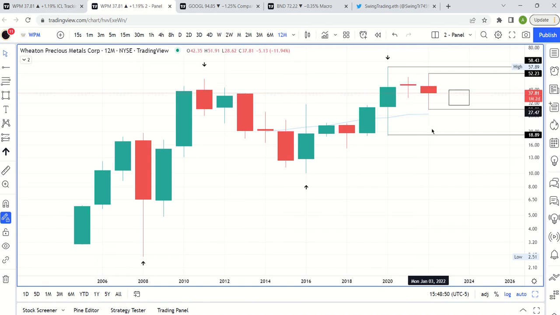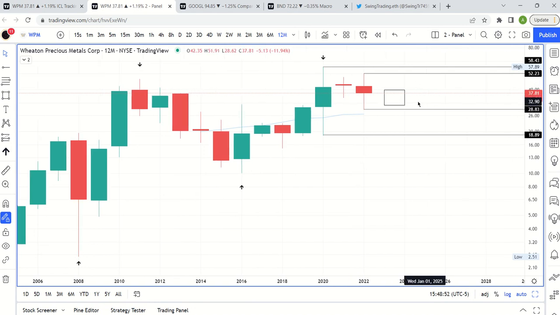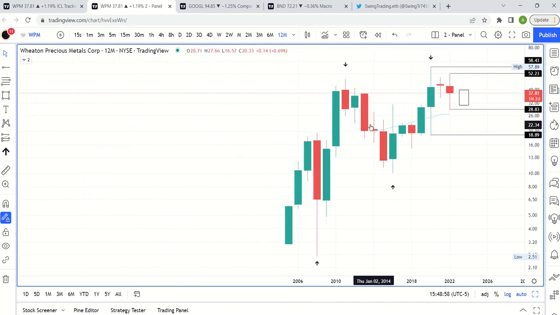And so now it's going to be a question of what do the next several years look like? Do we work our way out of that range? Because until we do, this is mostly just consolidation. The good news is it's consolidation towards the upside because this is an uptrend, right?